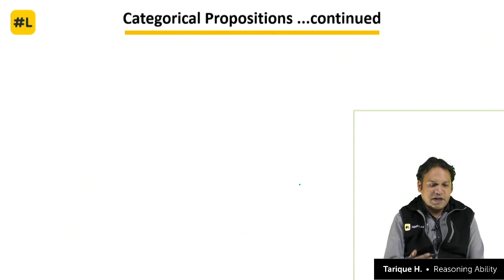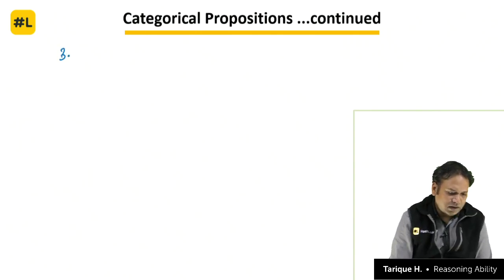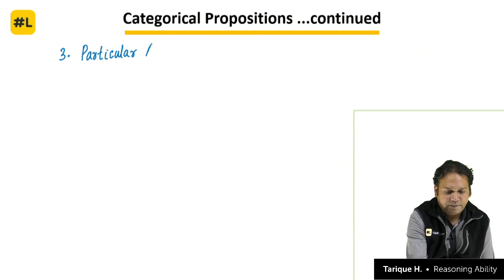Okay. All right. Now, categorical propositions continue. Two statements we have seen. Let's go to the third one. The third statement is called particular affirmative.